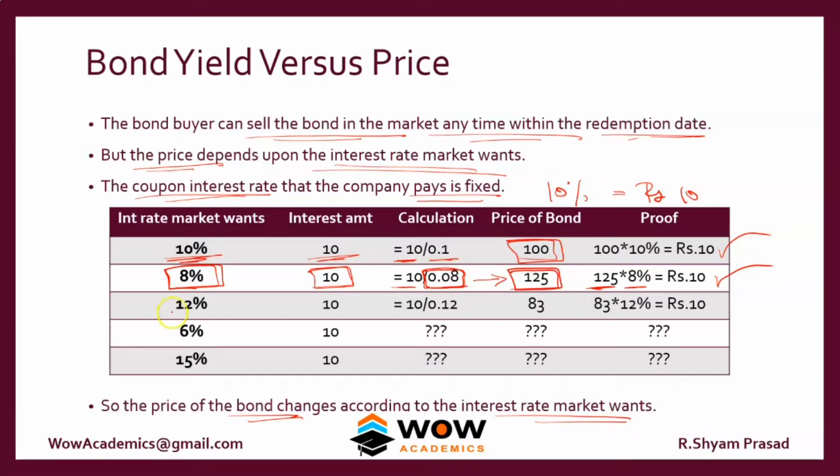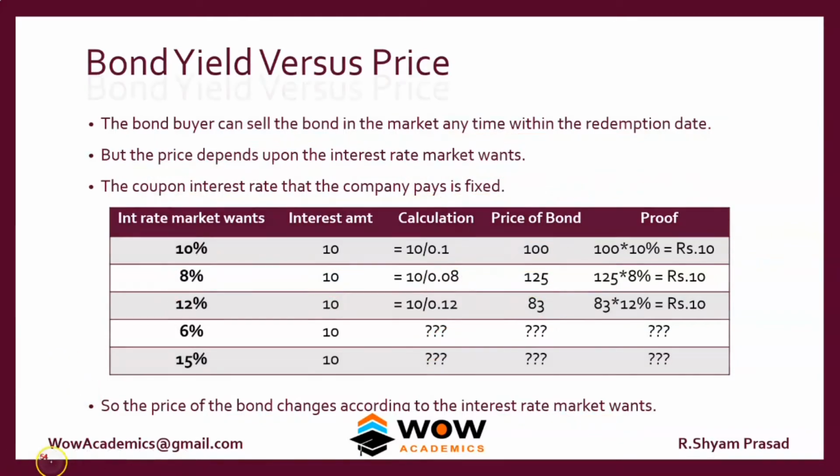Now we look at 12%. The interest paid by the company is the same 10, but the divider becomes 0.12 or 12%. So the price of the bond comes to 83. You can calculate what it would be for the other rates. So the price of the bond keeps moving according to the market interest rate. The price of the bond will not stay constant. That is the rule. I hope you have understood the concept here.